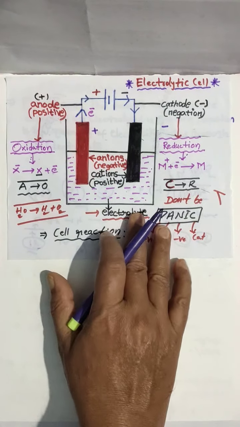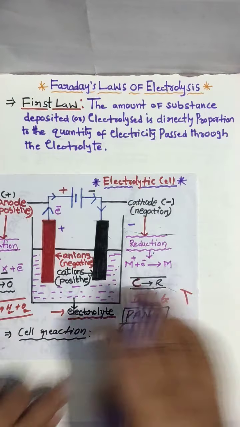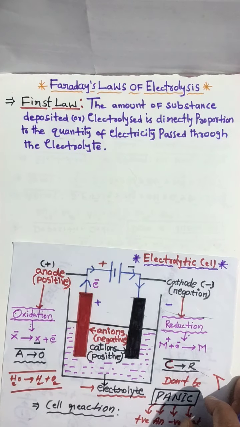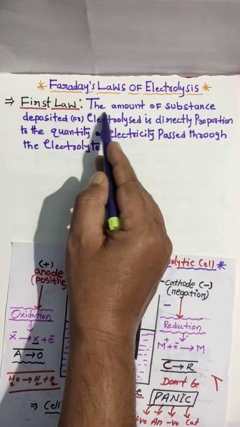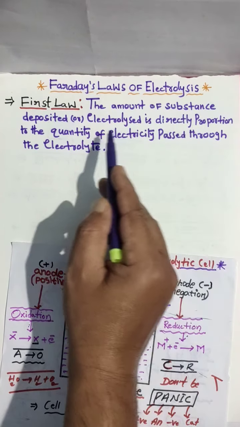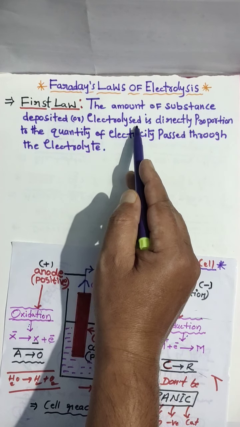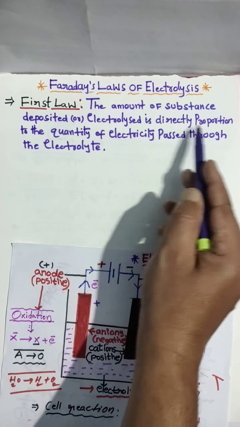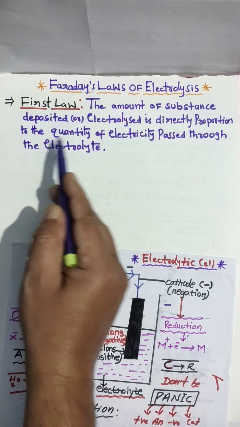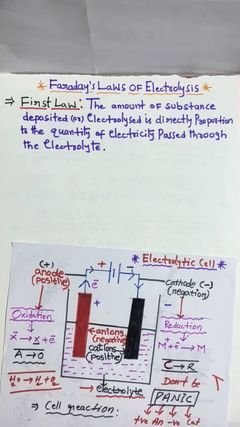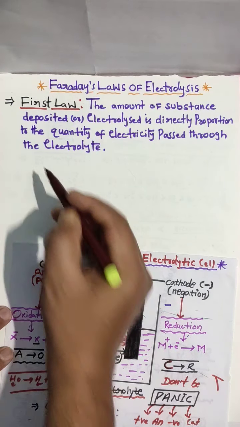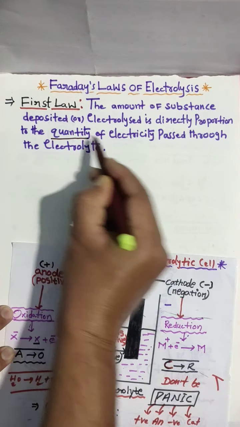Let me discuss it in detail. The amount of substance deposited or electrolyzed is directly proportional to the quantity of electricity, meaning how much electricity we are passing.